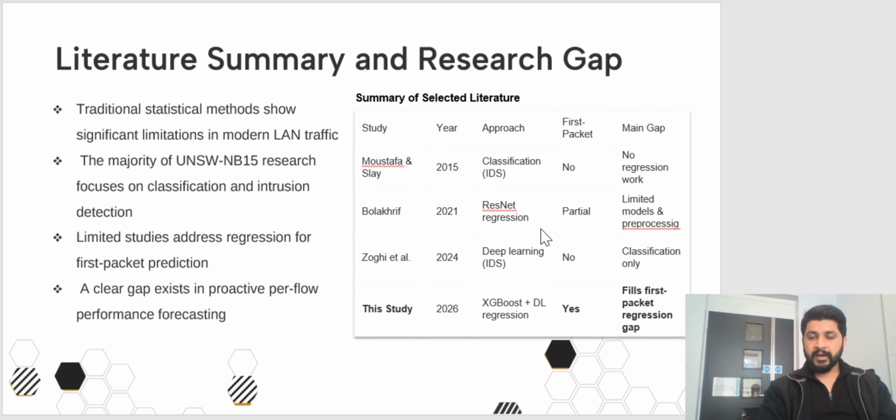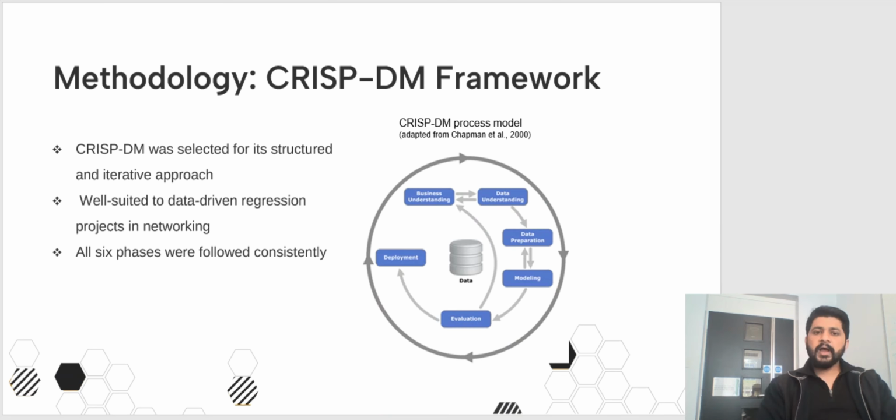The literature review showed that traditional statistical methods have significant limitations in modern local area networks. The majority of UNSW NB15 studies focus only on classification and intrusion detection. Very few address regression and almost none use first packet prediction. The table shows how my work fills this first packet regression gap. I follow the cross-industry standard process for data mining methodology because of its structured and iterative approach, which is ideal for data-driven regression projects in networking. All six phases were followed consistently.